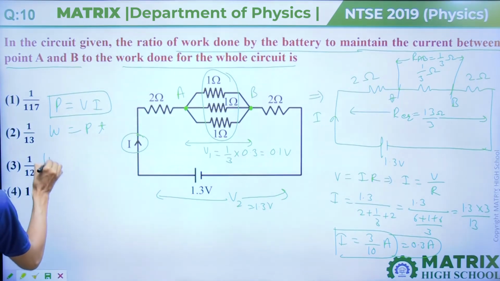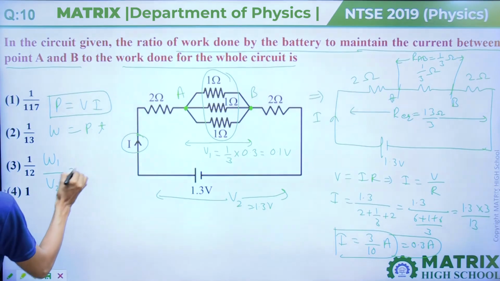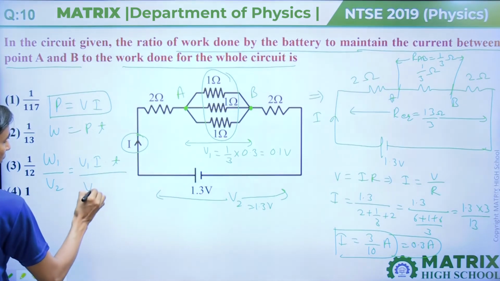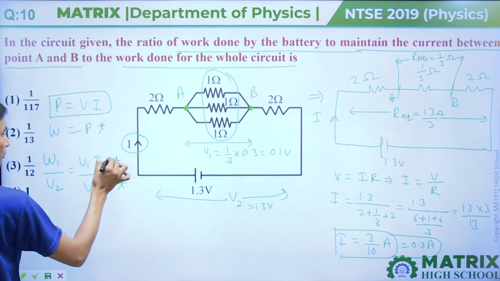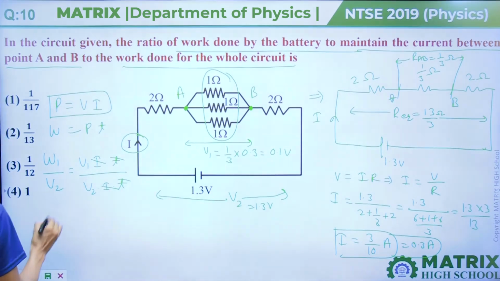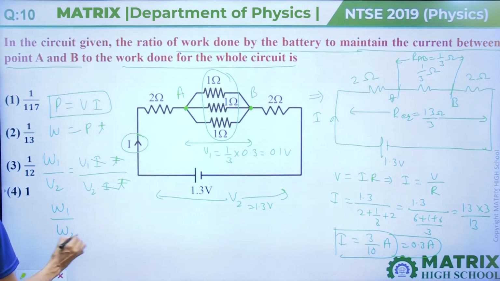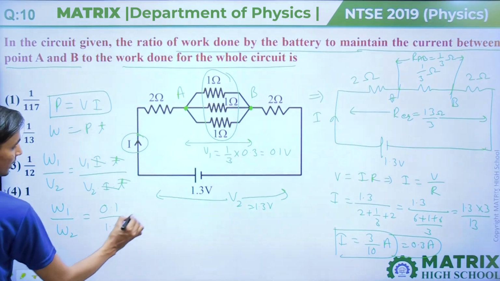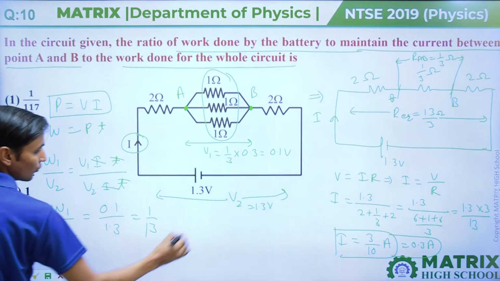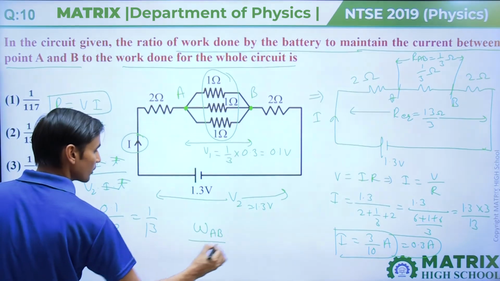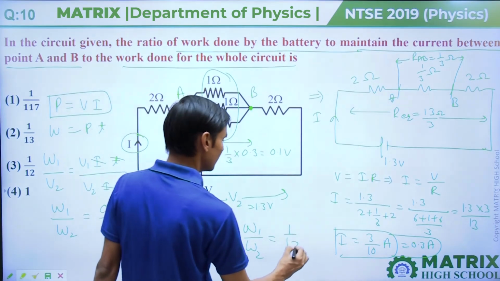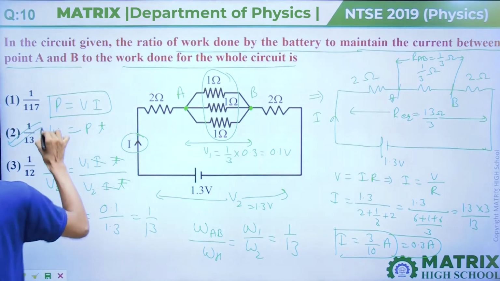So work done 1 upon work done 2 equals V1 into I into time t divided by V2 into I into time t. So time and I will cancel out. W1 upon W2, work done for AB and work done for the whole circuit, will come out V1, 0.1, divided by 1.3, and it comes out 1 upon 13. So work done for AB divided by work done for the whole circuit, W1 upon W2, will be 1 by 13. So your answer will be option second.